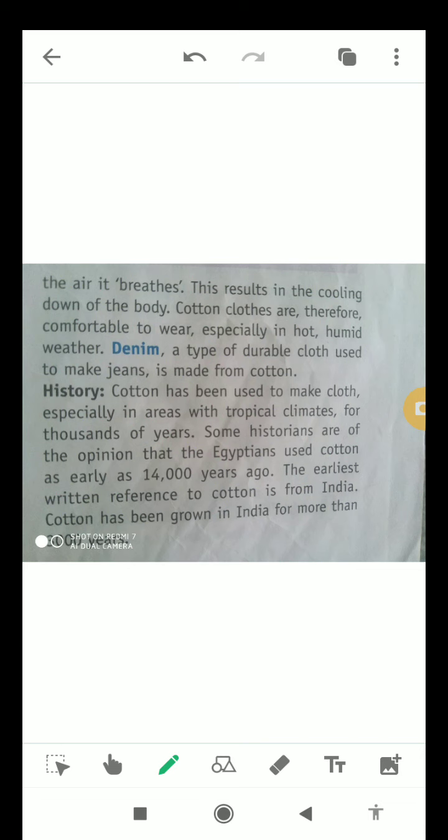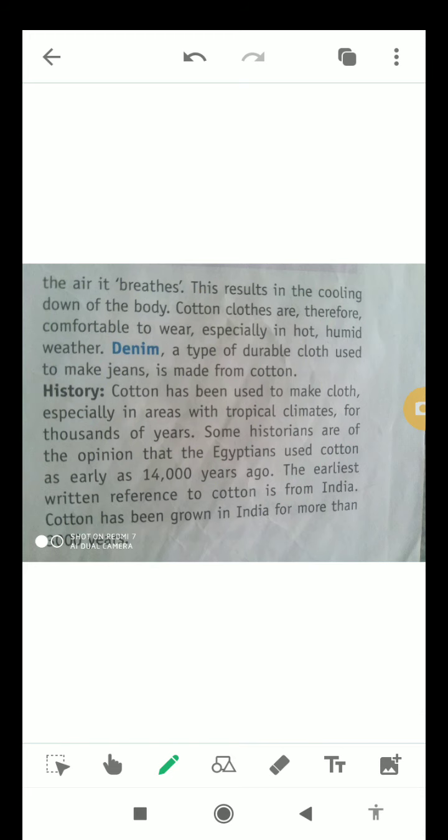So this is the great advantage of cotton clothes. This results in the cooling down of the body. So this is how our body cools down, or we feel cool. Cotton clothes are therefore comfortable to wear, especially, as I told you, in hot, humid weather.